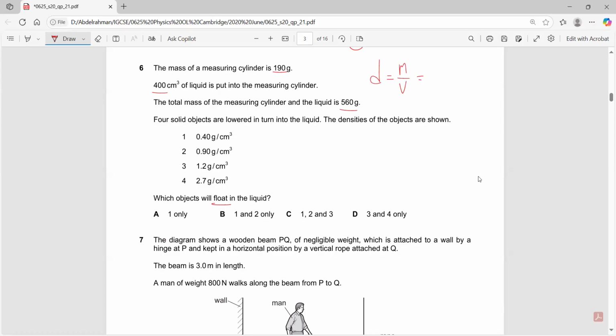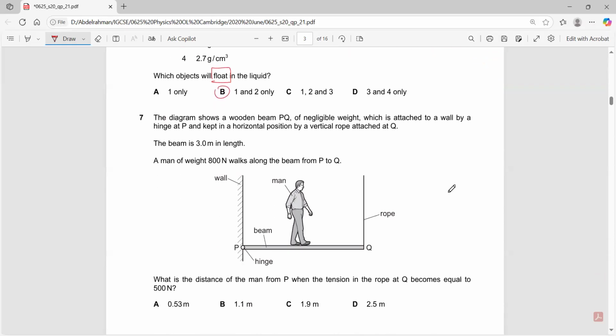The mass of the liquid alone is 560 minus 190, and then you divide by the volume, which is 400. So what is this density? 560 minus 190 over 400. This gives you a density of 0.925. Which objects will float? So you need a density which is less than 0.925. So you have 1 and 2 only.